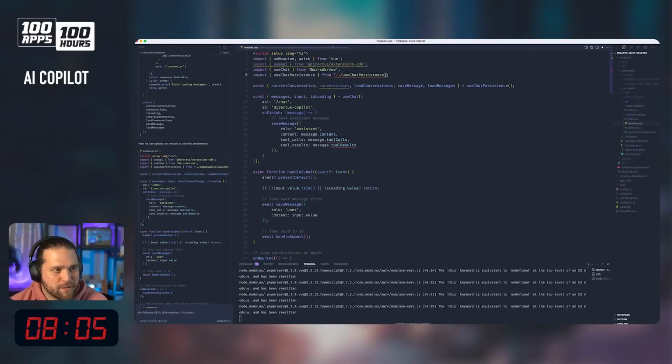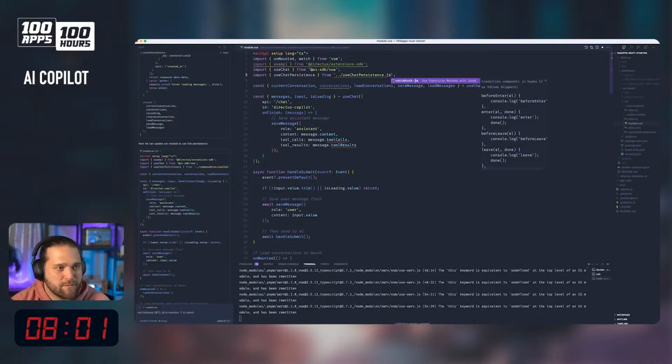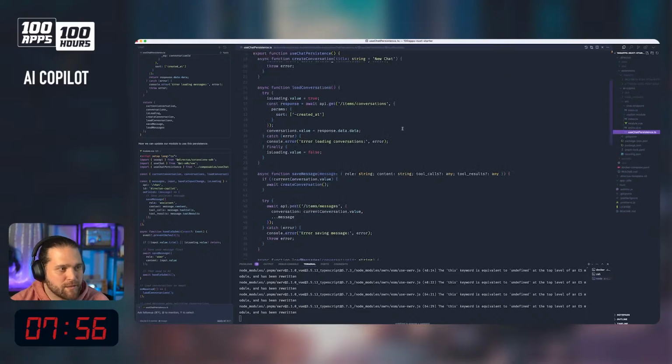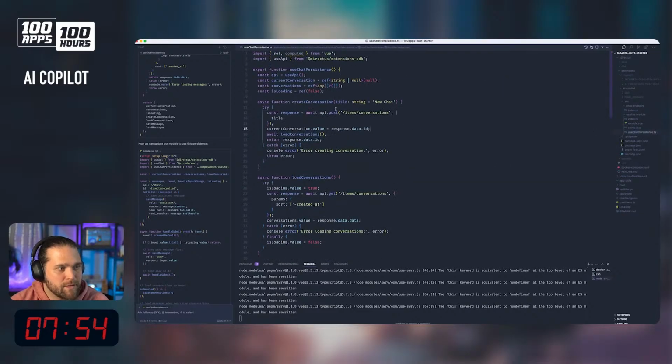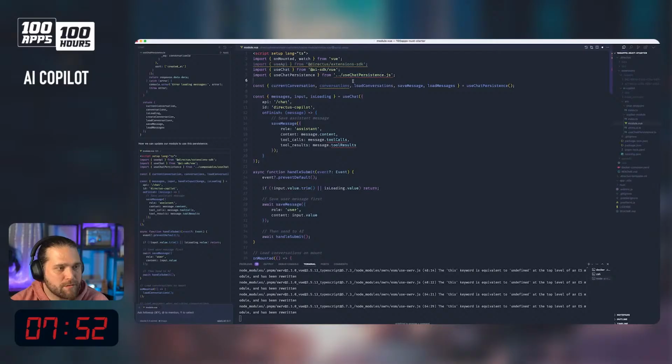Use chat persistence. What's that going to be? .js. Or is that just like a default? No. Export function, use chat persistence. Why is it not picking that up? Oh, because it's in the same directory. Duh.